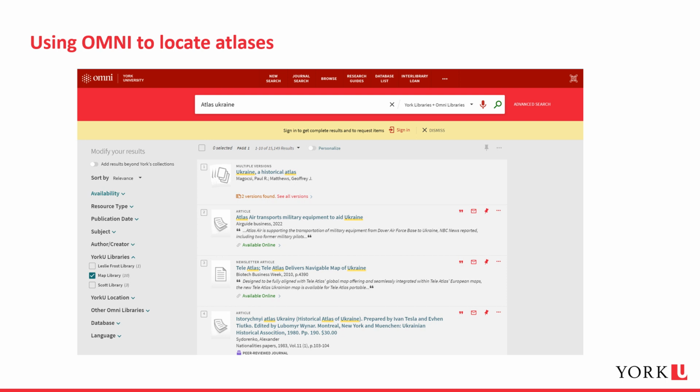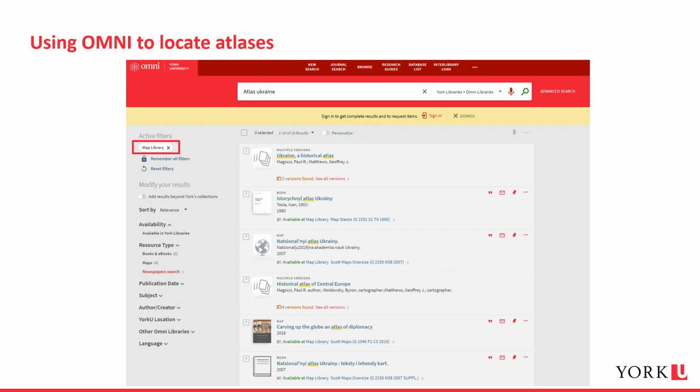Omni, the library's primary search interface, makes it easy to find atlases by using a keyword search. For example, if you are looking for an atlas of Ukraine, simply type in Atlas, Ukraine. As the example shows, the search returns over 1,500 results, most of which are not atlases. So use the facet on the left-hand sidebar to filter to only holdings within the map library's collection.